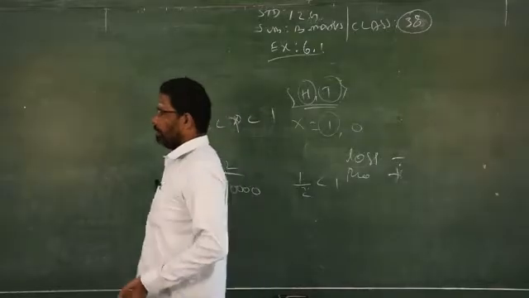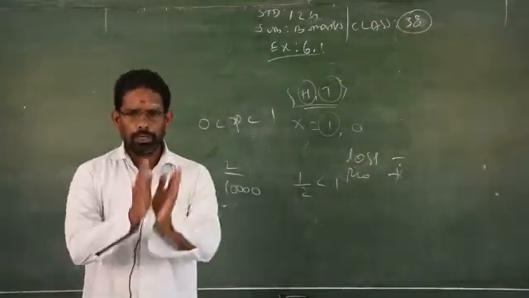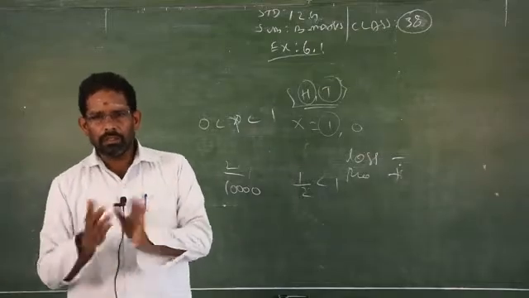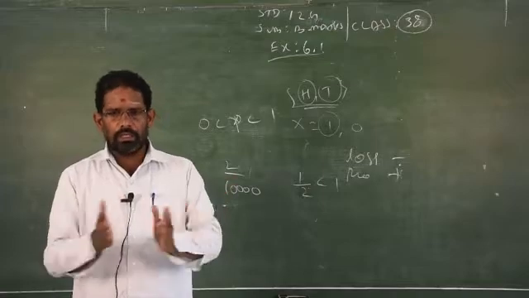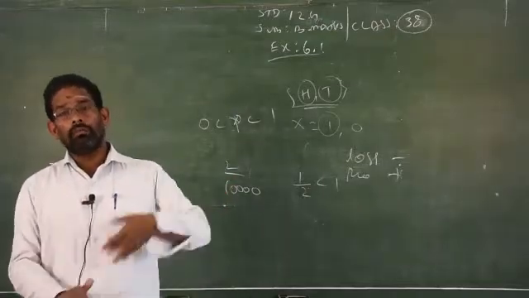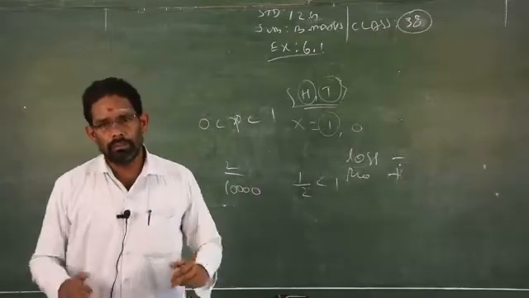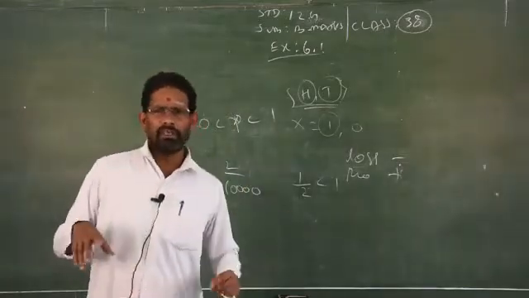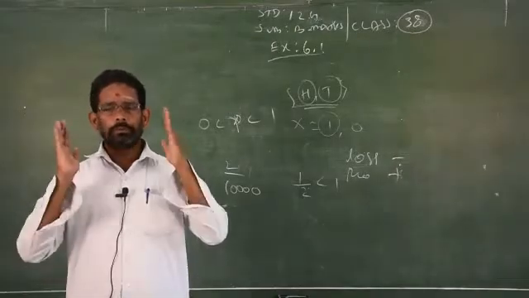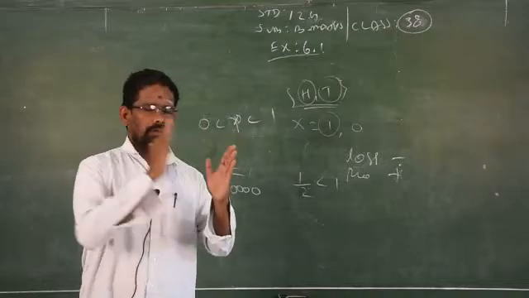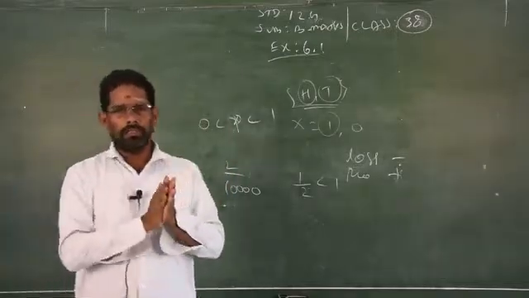A discrete random variable is like a dice: for one event there is a break, for the next event there is another break. Clear? If there is a break between the events, it is called a discrete random variable. It may be infinite numbers, but you can count. So what is meant by infinite? Infinite does not mean you cannot count. Infinite means, if you fix your time from 1 o'clock to 2 o'clock, how many buses pass from one place to another place? Clear?